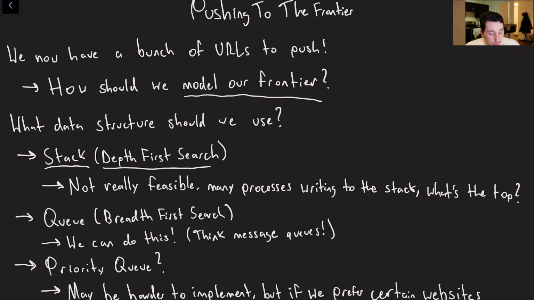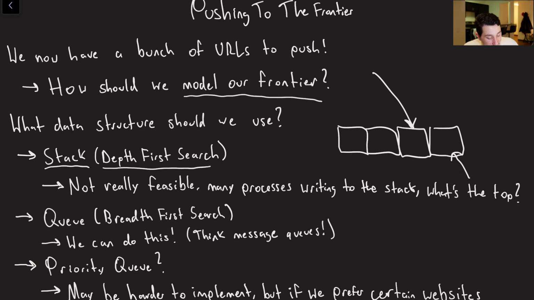But the issue here is, how do we really build a distributed stack, right? If I have this whole block of URLs to potentially fetch, and I got one guy adding to it from one process, another guy adding to it from another process, and then another guy adding to it from another process, I kind of lose the idea of what a stack really is, because what was once the top of the stack is now not being popped. It just doesn't really make much sense to me personally.